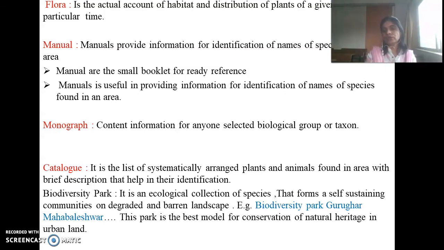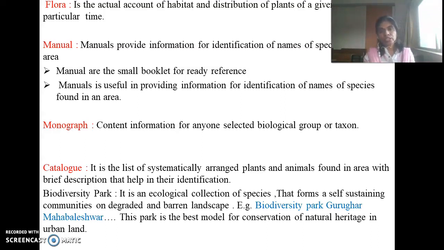It is a very good example of conserving natural heritage. For example, the biodiversity park Gurughar is a very good example, maintained by the family of the late Uttamrao Pawar.